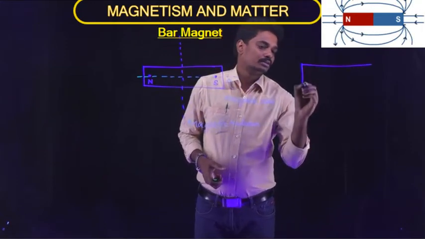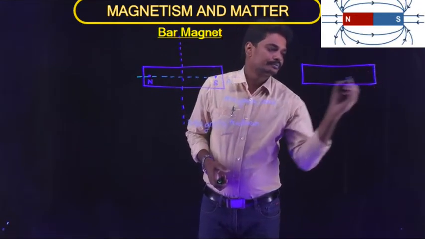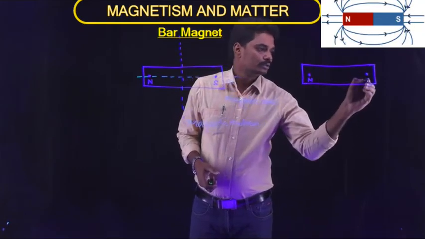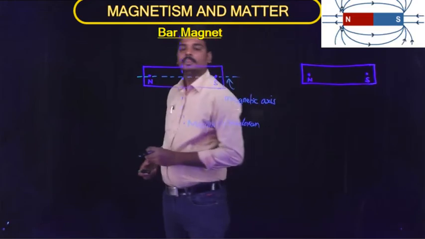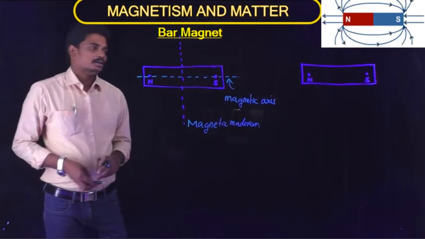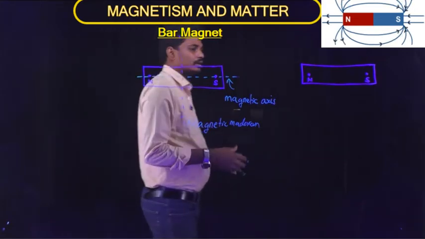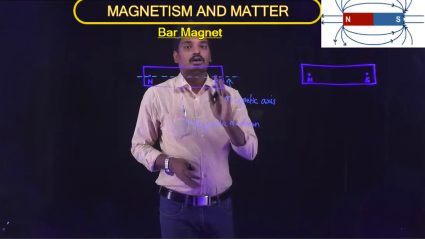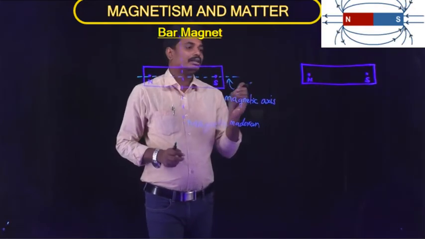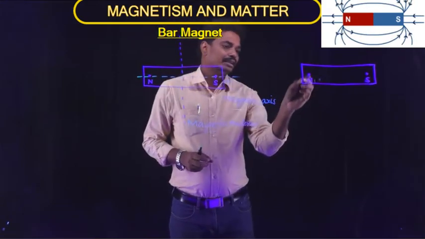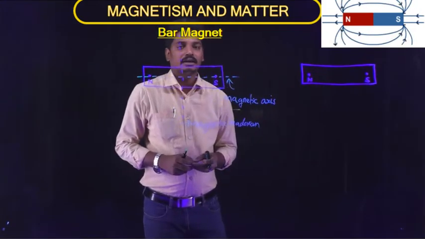So consider a bar magnet. This is the north pole and this one is the south pole. As I have said earlier, the two poles of the magnet are located near the end of the magnet but not at the end point of the magnet.